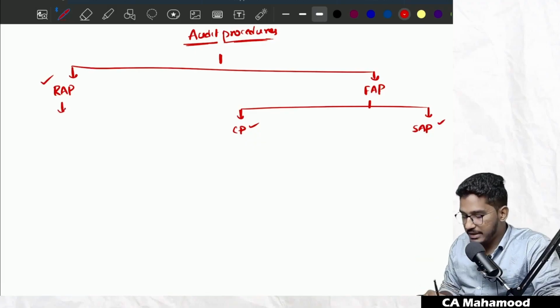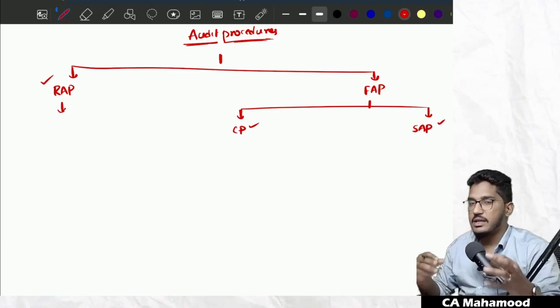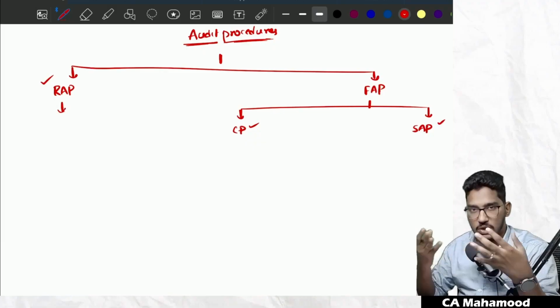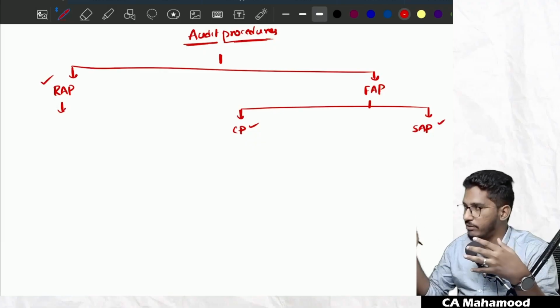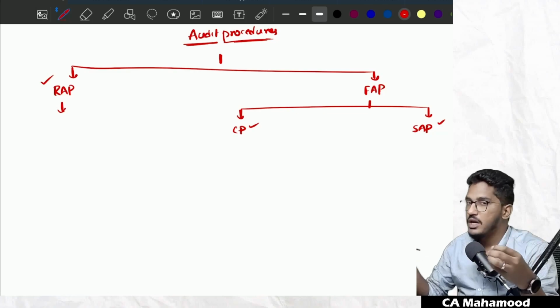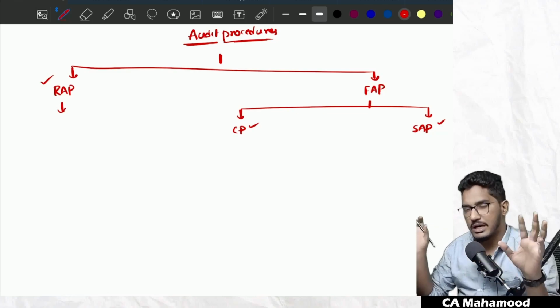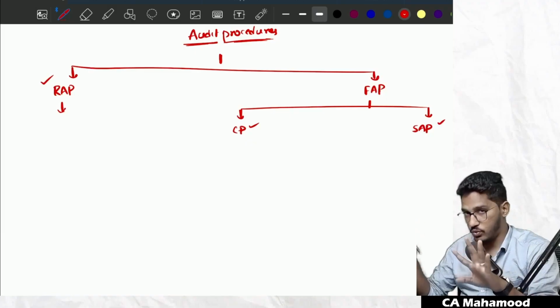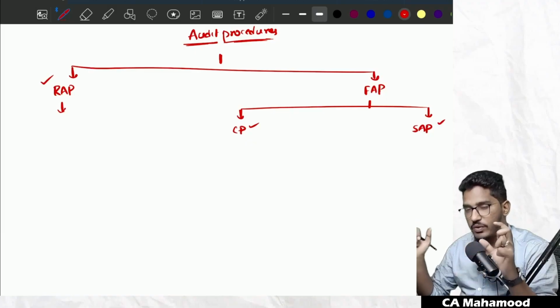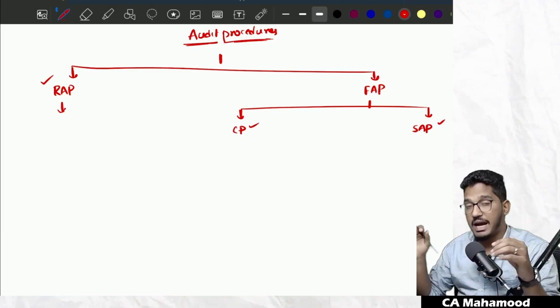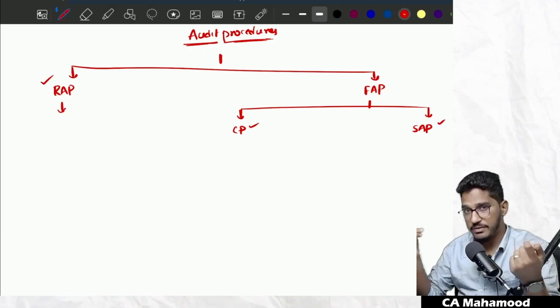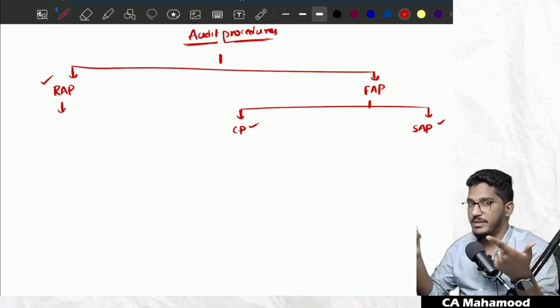First, I will begin my discussion with risk assessment procedures. Guys, take a typical scenario. You have been appointed as auditor of some company. One fine day, you have to go and start doing the audit of that entity. Do you think you will directly go to the accounts department and start verifying books of accounts? No. When we as an auditor start the audit of a particular client, the first procedure which we do is risk assessment procedure.